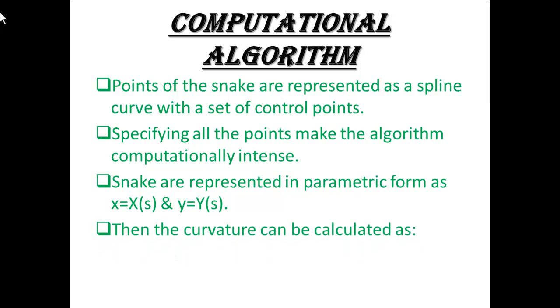Then the curvature can be calculated as energy of length equals summation over i equals 1 to n of (partial differentiation of x by partial differentiation of s) whole square plus (partial differentiation of y by partial differentiation of s) whole square.